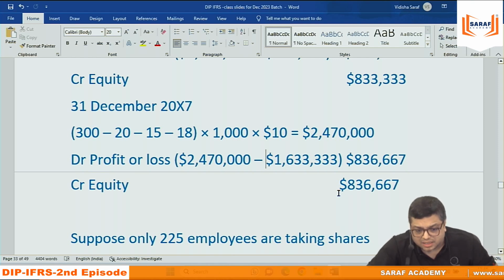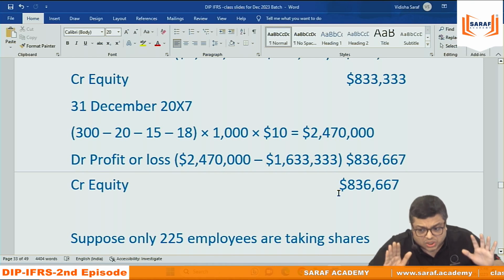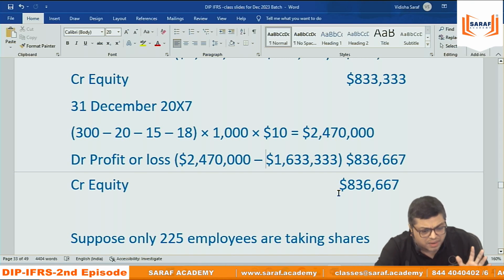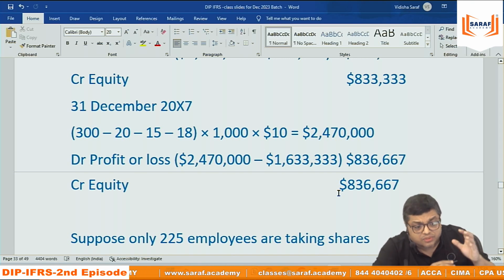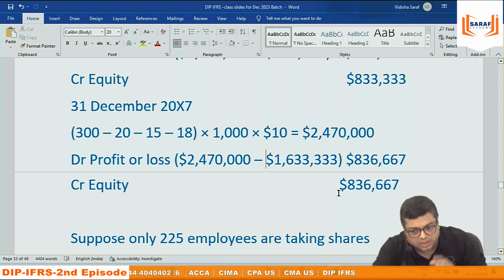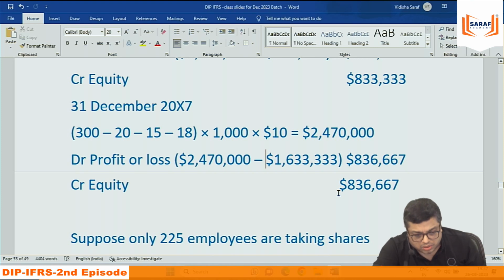We are saying that every year, based on the revised knowledge, we will be updating our calculation. Somebody will say that, sir, is it logical? It is 5000% logical. First of all, one logic. We need to prepare books of accounts based on accrual concept. When in 2015 we have already said that after 3 years we will be giving you shares at less than market price, then we know that there will be loss in 3 years. So every year we need to record the expense. But then the expense amount we don't know. The expense amount we need to estimate. Logical estimate.